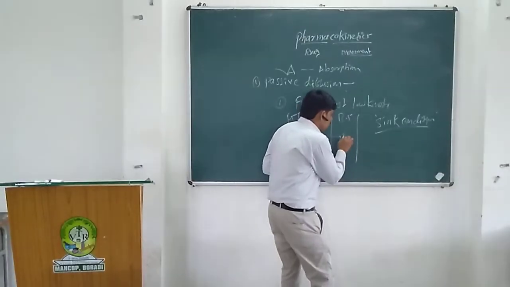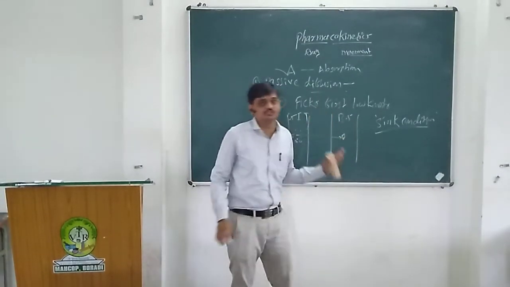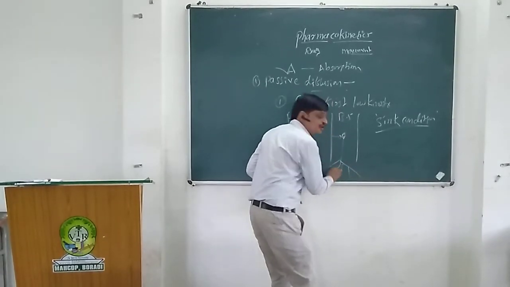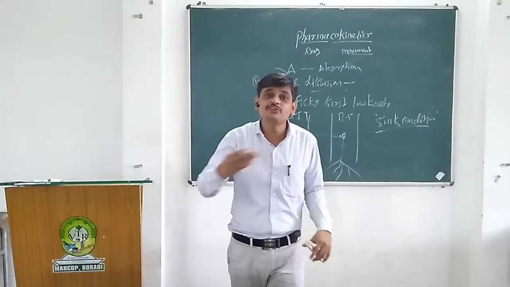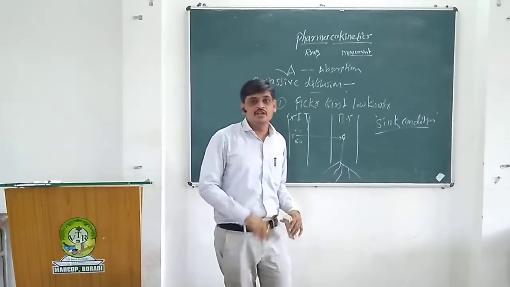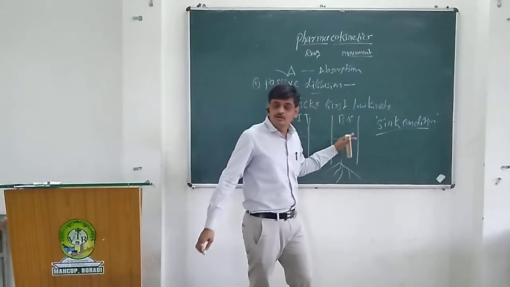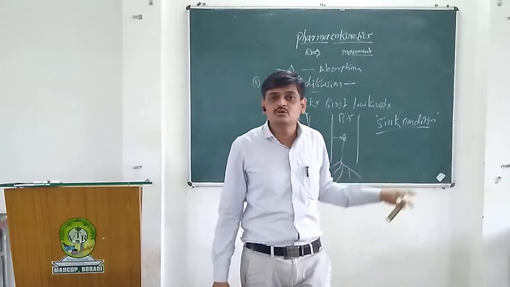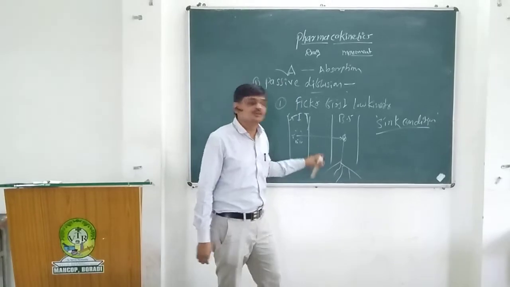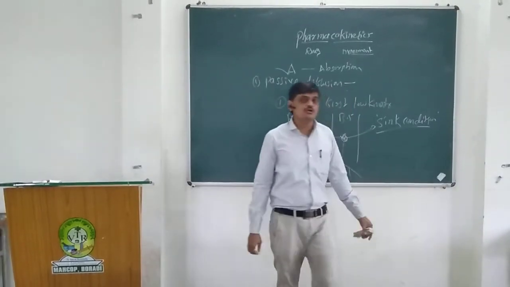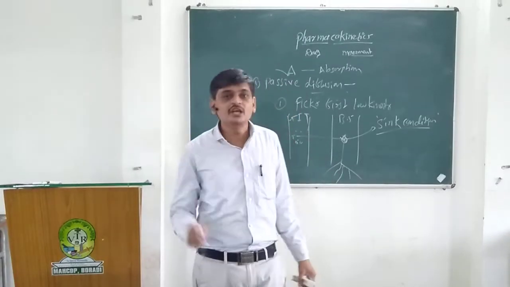In the systemic circulation, drugs do not remain constant. They are distributed rapidly to various body compartments and tissues, that is, the intracellular or extracellular spaces. So in the blood or systemic circulation, the drug concentration is always effectively zero. This condition is called the sink condition.